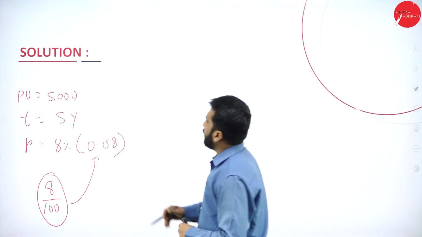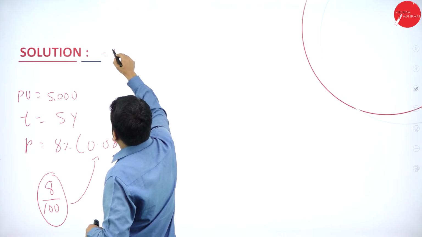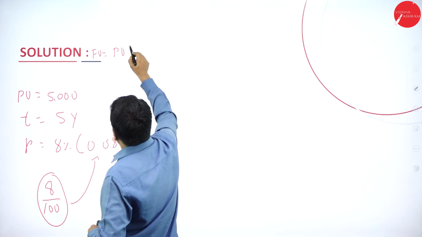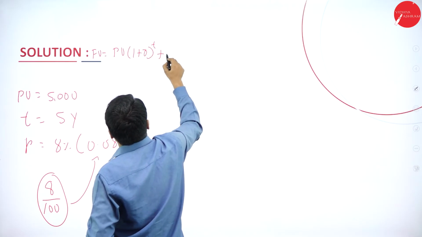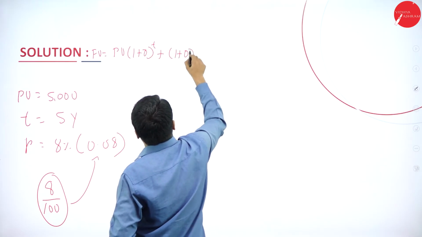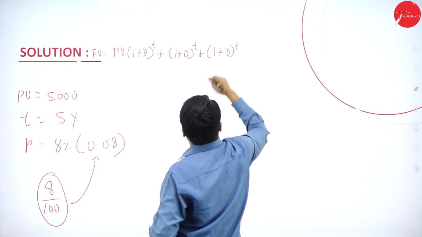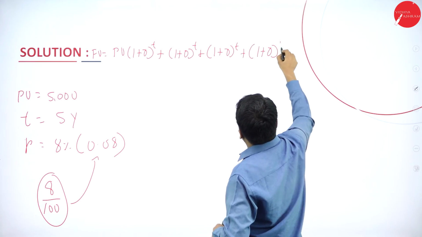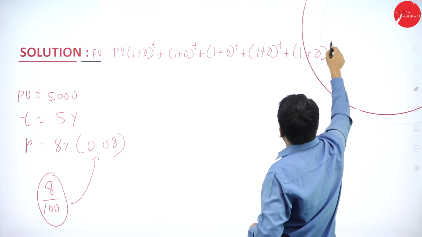Now, we'll simplify this with the formula. The formula is very simple. Your future value is equal to present value times (1 plus r) to the power of t, plus (1 plus r) to the power of t, and so on.